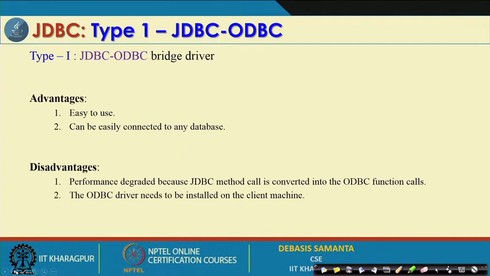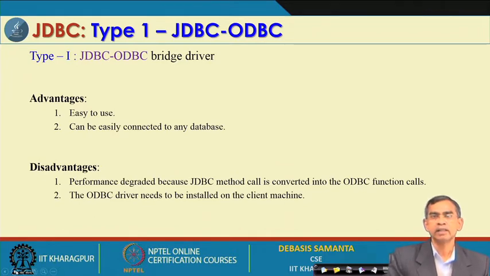The advantage is that it is easy to use and can easily be connected to any database. However, performance is an issue, because the JDBC method call is converted into an ODBC function call, so query execution is not so fast. Also, the ODBC driver needs to be installed on the same client machine, that means both JDBC and ODBC need to be installed.